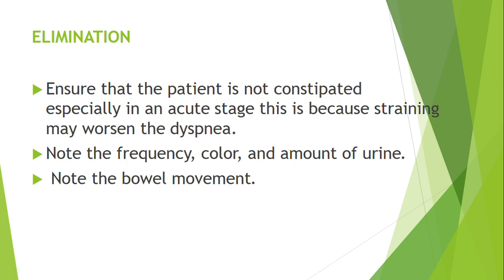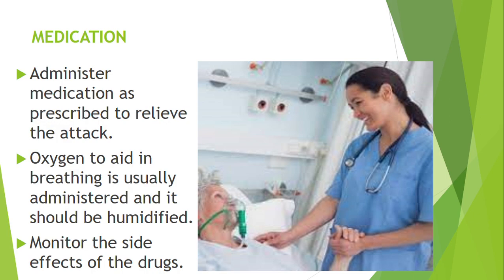So how much is the patient urinating? If they are receiving intravenous fluids, we have to make sure that we are documenting even the amount of the urine that they are passing, the color and consistency. We have to do that. Then also note the bowel movement. Is the patient going to the toilet? So we have to observe that and document accordingly.